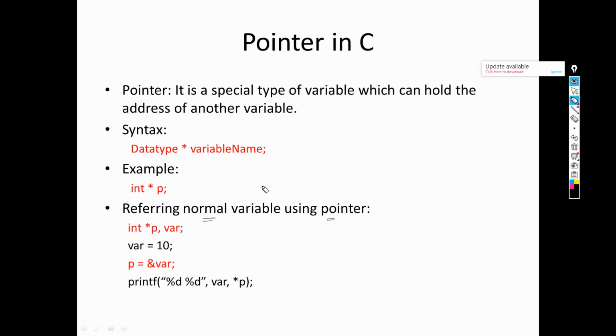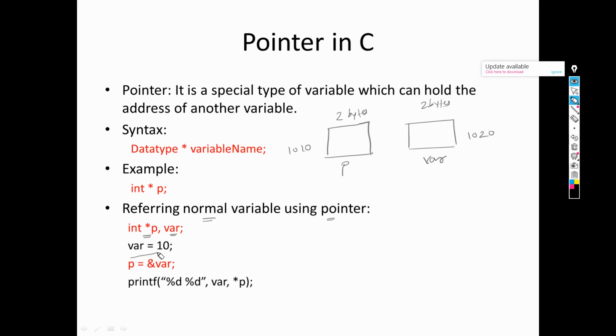Now very important is how we can refer to a normal variable using a pointer variable. For that we have declared a pointer variable here and a normal variable. What will happen when this statement gets executed? In memory there will be blocks created: one is p, because it is the pointer variable, and the other is the normal variable. The size of both will be 2 bytes since both are integer. We assume that the address of this is 1010 and the address of this is 1020. This is assumed, not a real address, just an assumed value.